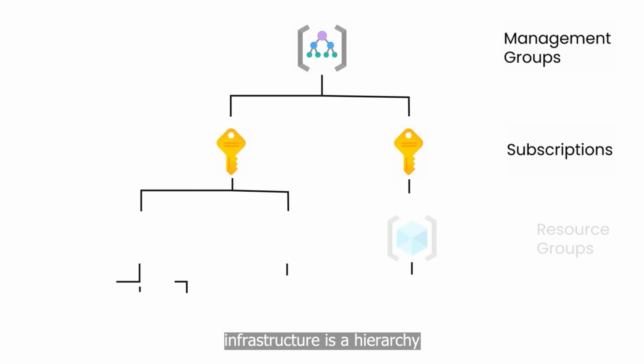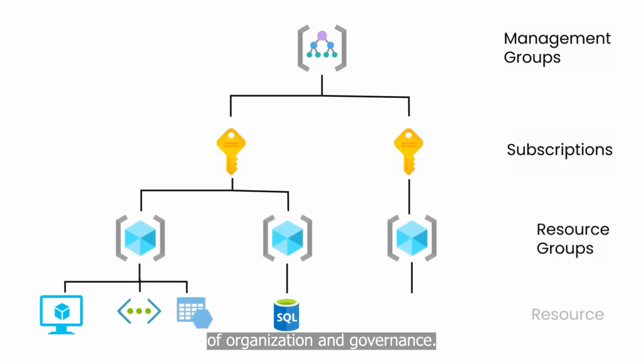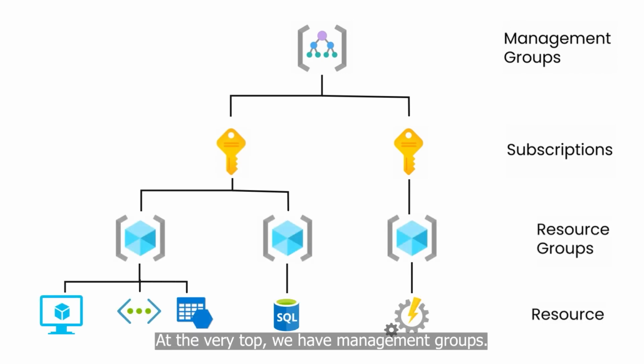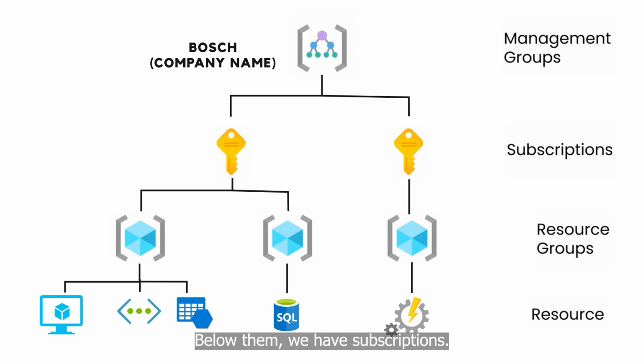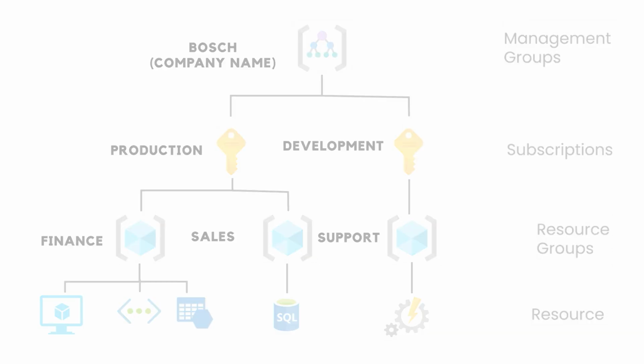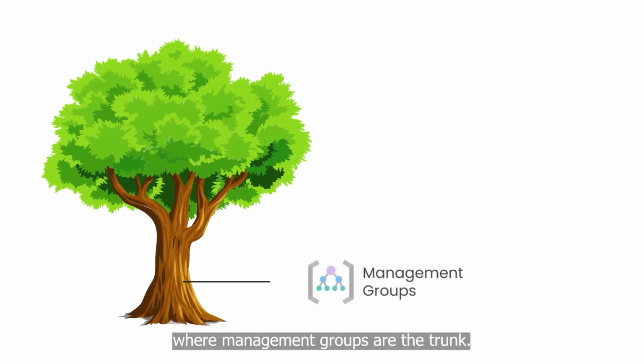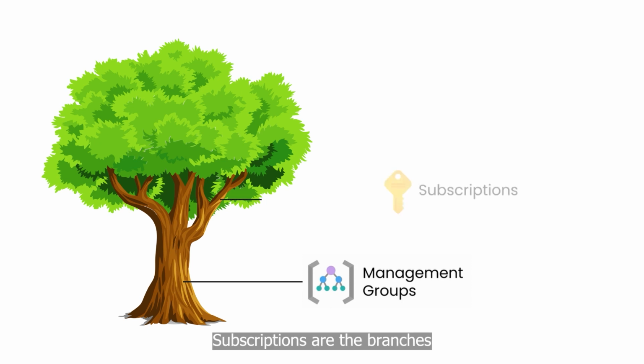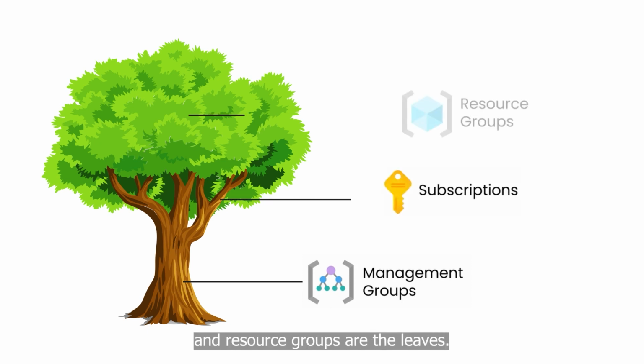Azure management infrastructure is a hierarchy of organization and governance. At the very top, we have management groups. Below them, we have subscriptions. And lastly, within subscriptions, we have resource groups. Think of it like a tree structure, where management groups are the trunk, subscriptions are the branches, and resource groups are the leaves.